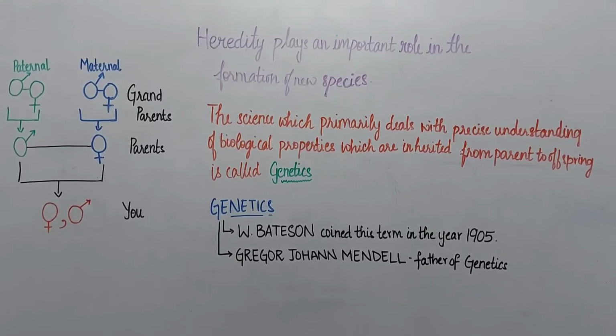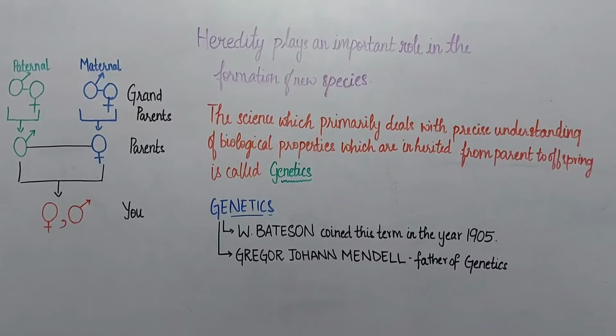The science which primarily deals with precise understanding, in simple terms, is the science which deals with the accurate understanding of biological properties. Biological properties means, for example, in a human being, the color of the hair, eye, etc., which are inherited from the parent to offspring, is called genetics.